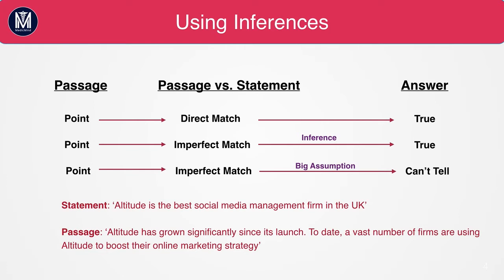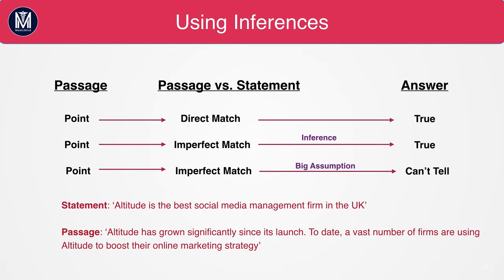But remember to do a test to decide whether the answer will be can't tell or false. Imagine someone gave you another passage to read on the UK social media management market. Is there any possibility that the Altitude could be the best? If the answer is yes, then the answer can't be false. Because many students would straight away click false for this because it goes against what the passage says.